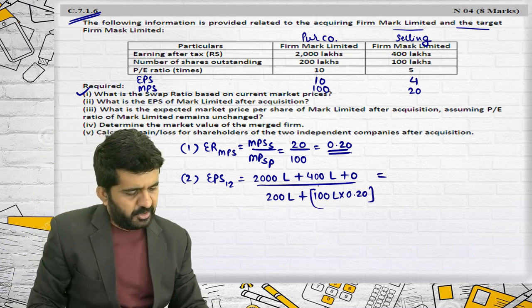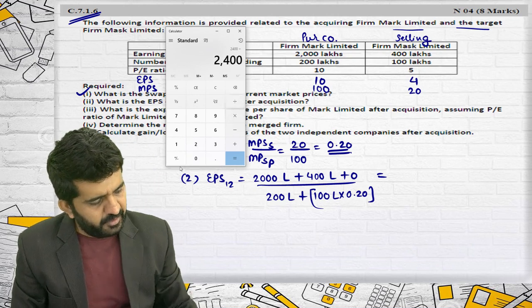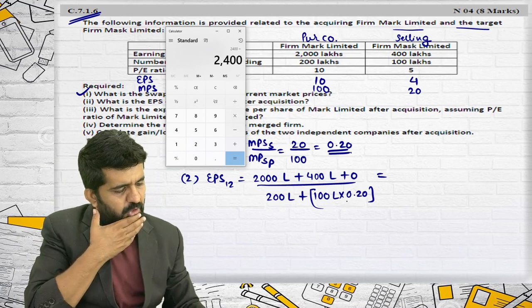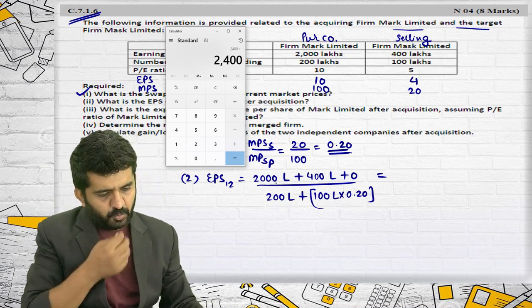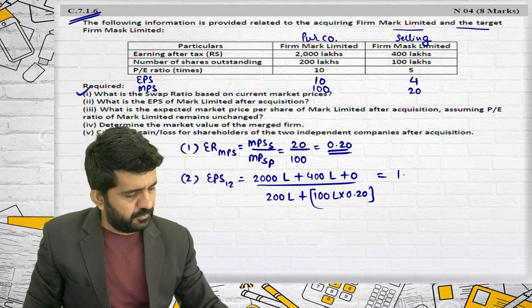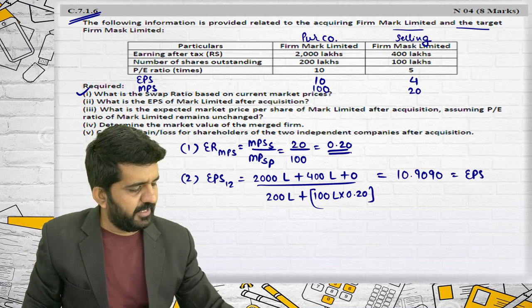Sorry, this is 2400 lakhs divided by 200 plus 20, so 220 lakhs. It is 10.9090 EPS.